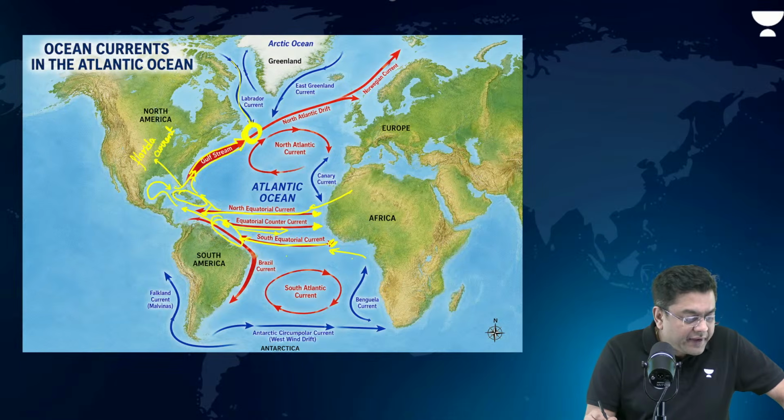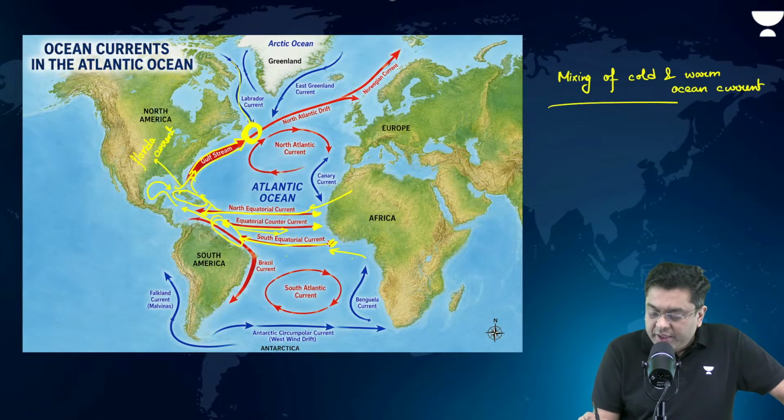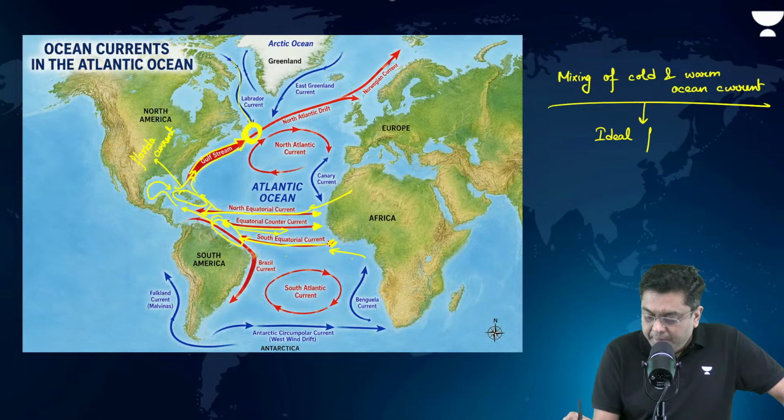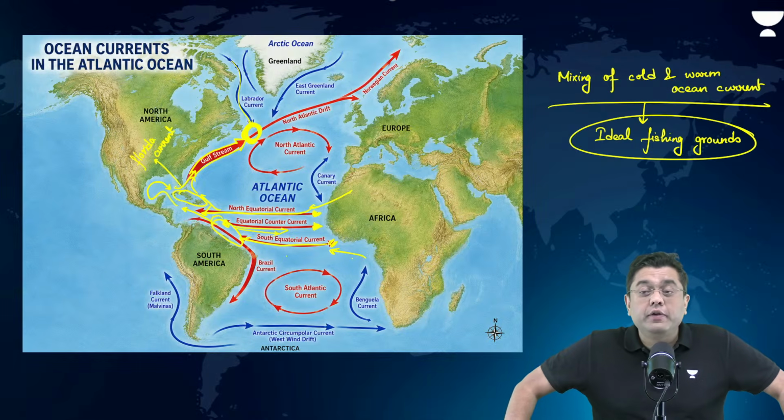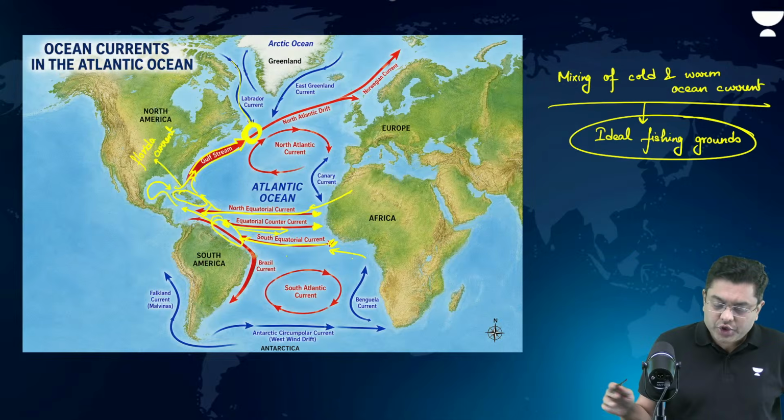Wherever you have mixing of the cold and the warm ocean current, in those areas, you will observe ideal fishing grounds being created, very rich in the supply of fish.